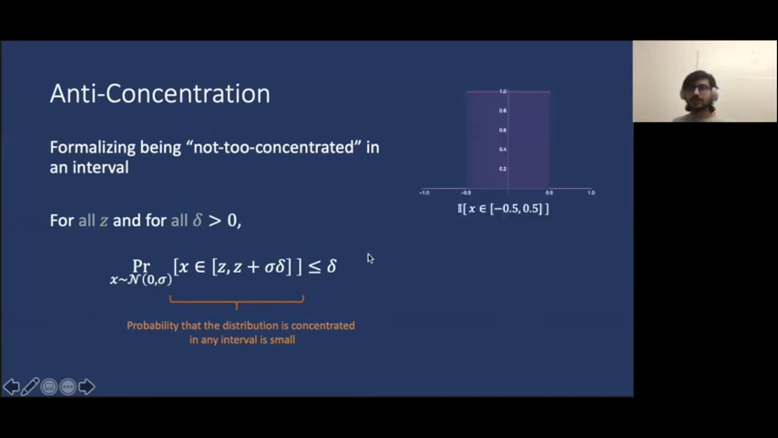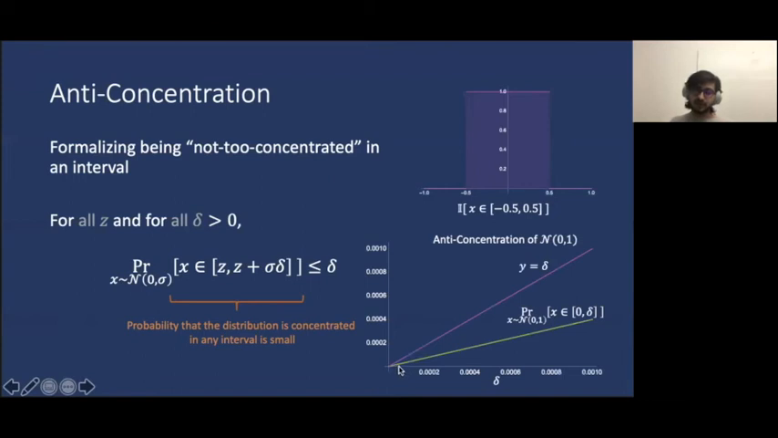Pictorially, let's start with the indicator function for an interval. Then the anti-concentration property says that the probability that x lies in this interval, plotted along the green curve here, is actually less than delta, which is the purple curve here. Further, for Gaussians, this holds for all delta greater than 0, as demonstrated here. And indeed, Gaussians are anti-concentrated for all delta greater than 0.